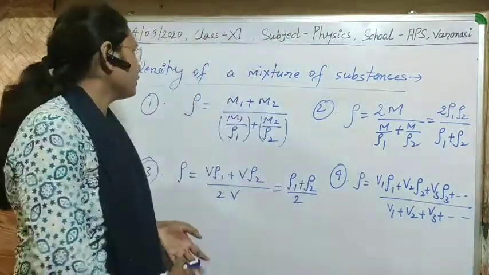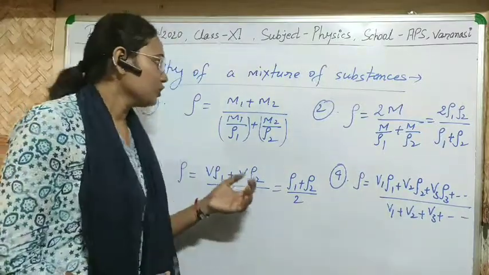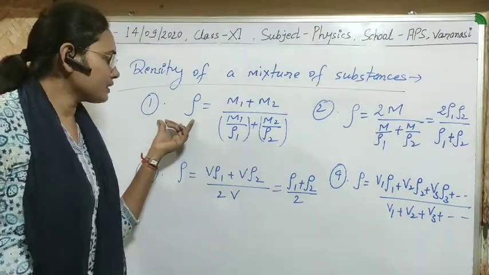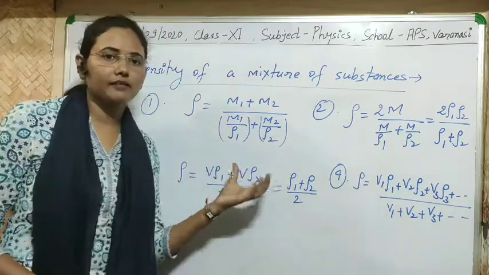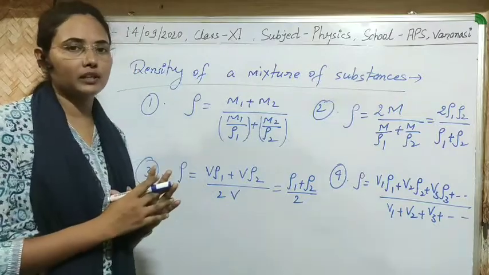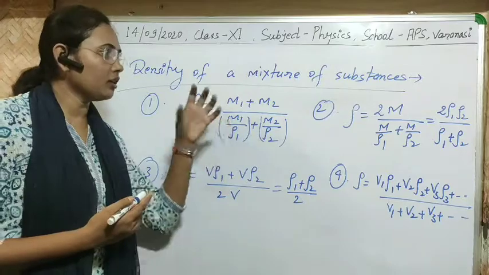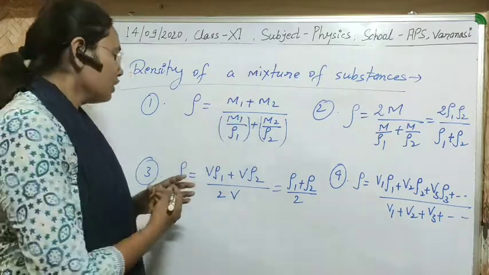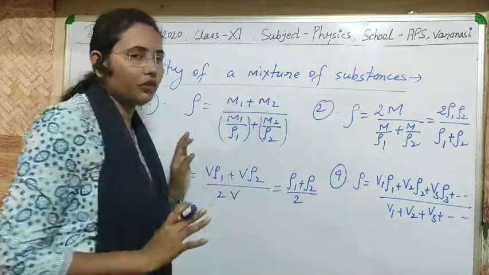So let's start. What will be the density of a mixture of substances under various conditions? The first condition is that if we have different densities and different masses of two liquids and we are going to mix them together, then what will be the resultant density, the density of the mixture? Definitely we know that density is mass per unit volume.